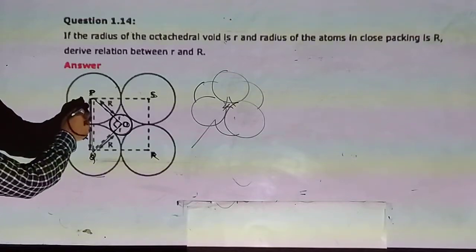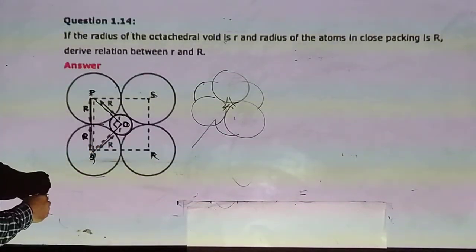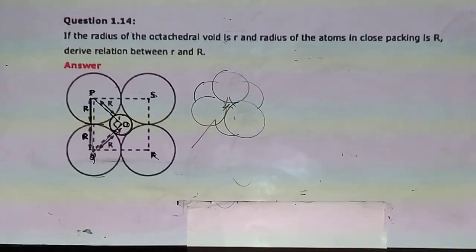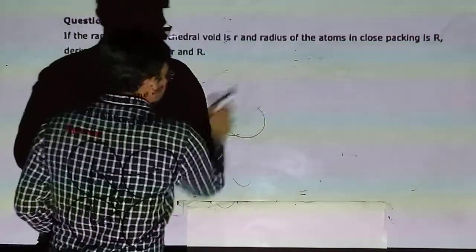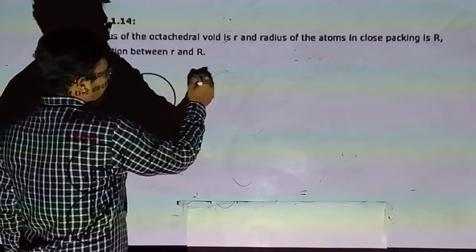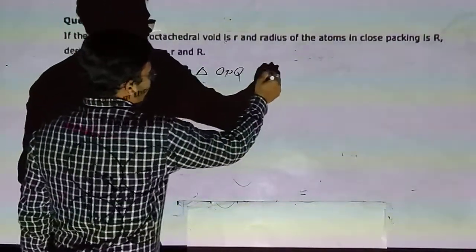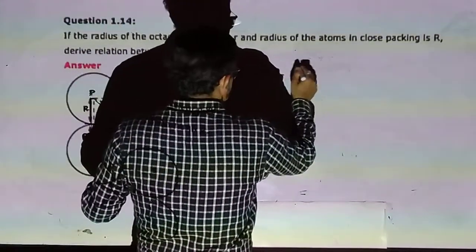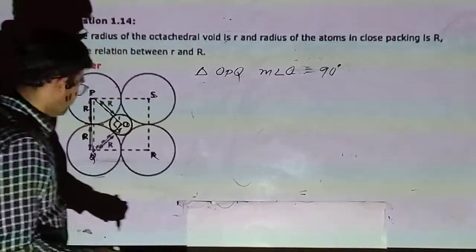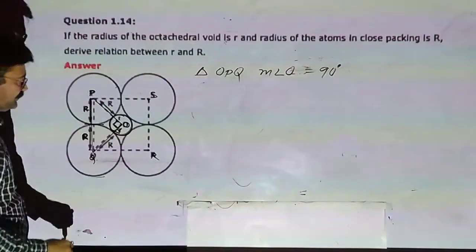Here R is the radius of our sphere and small r is the radius of the octahedral void. In the triangle OPQ, angle O is 90 degree.